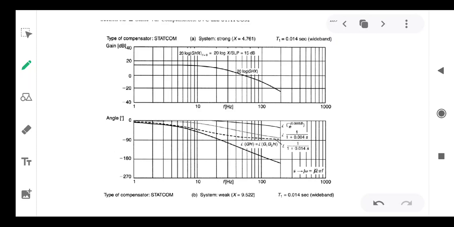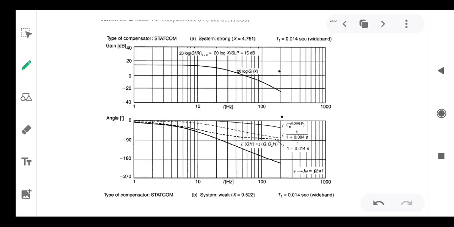Therefore, for a strong system, x is low and hence SCR is high. Therefore, by taking the TD value here, this is the gain plot, this is the phase plot for a strong system. Like in the previous plot, you can understand. Similarly, you will get the plots for a strong system.